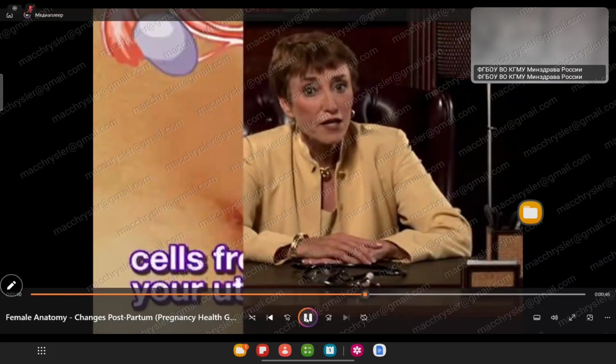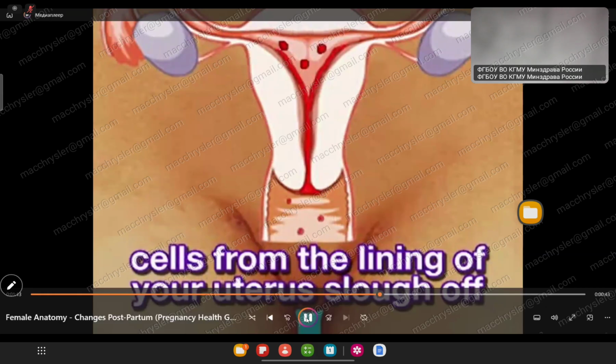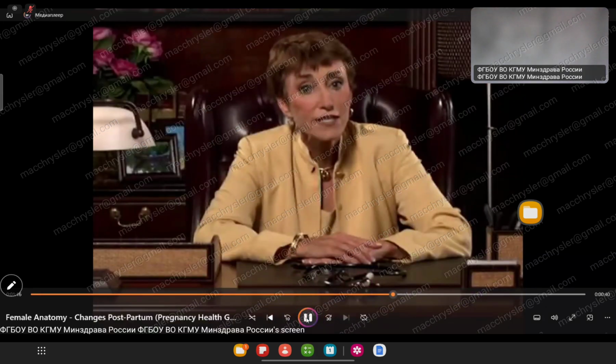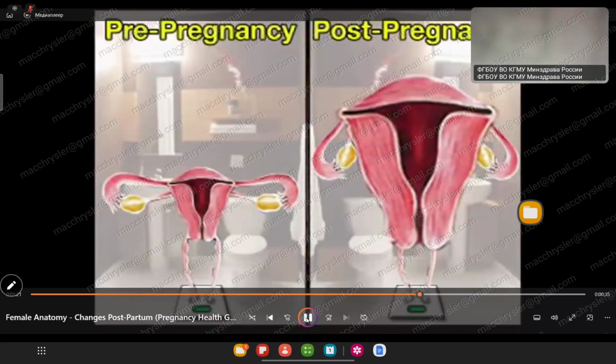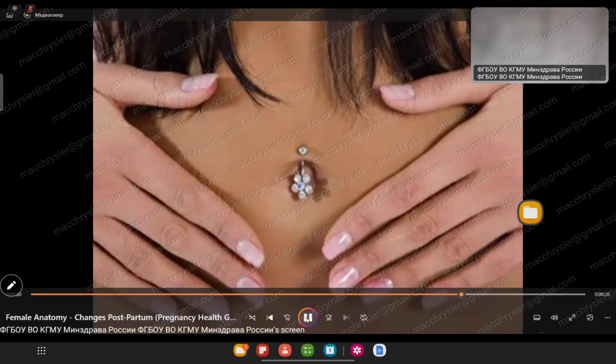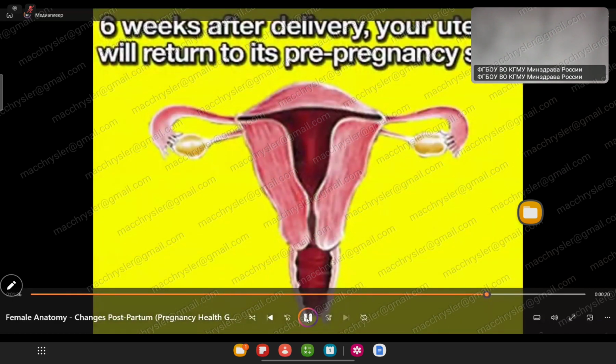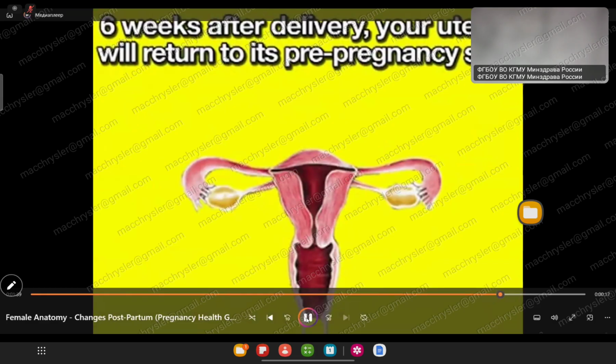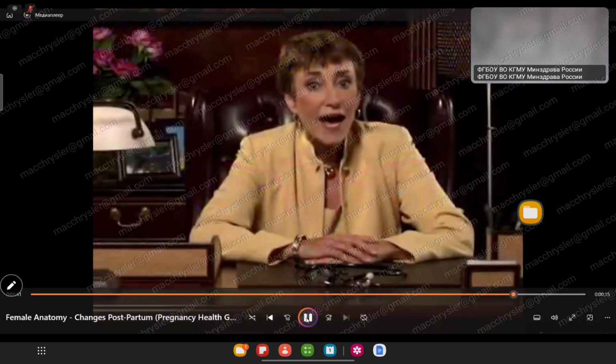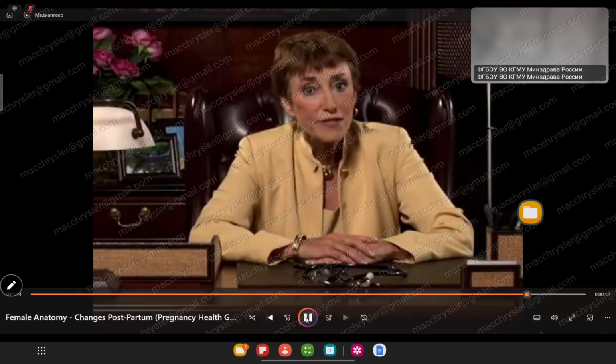You will notice discharge, known as lochia, from your vagina. This occurs as cells from the lining of your uterus slough off. Lochia starts out as bright red blood and then tapers off before finally stopping. After you give birth, your uterus is 15 times heavier than it was when you got pregnant. For this reason, you'll be able to feel it a few finger widths below the top of your belly button. But by 6 weeks after delivery, your uterus will return to its pre-pregnancy size. Having a baby definitely changes your body, but take comfort in the fact that most alterations are only temporary.